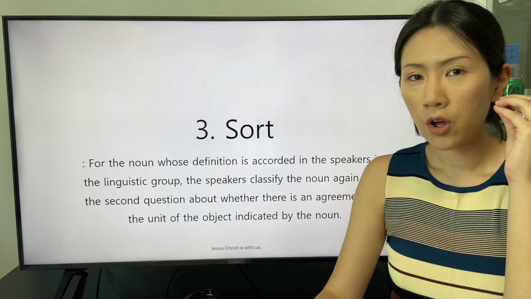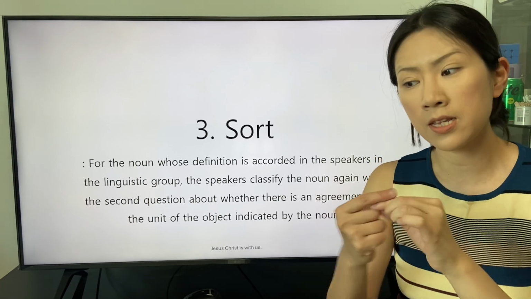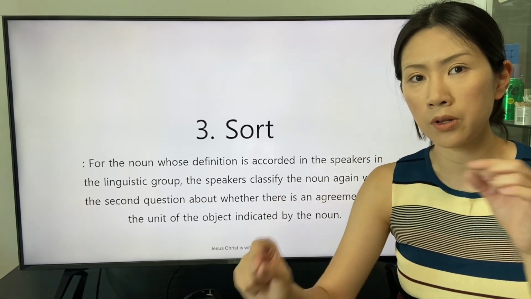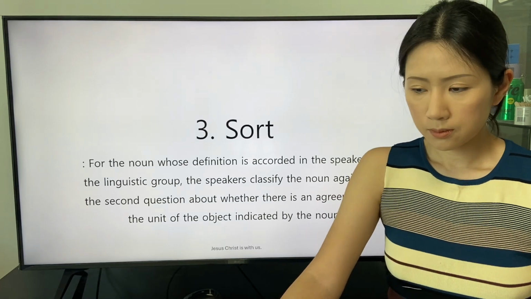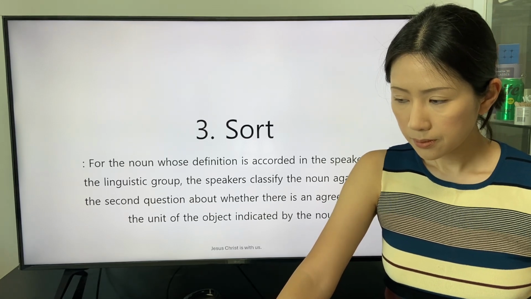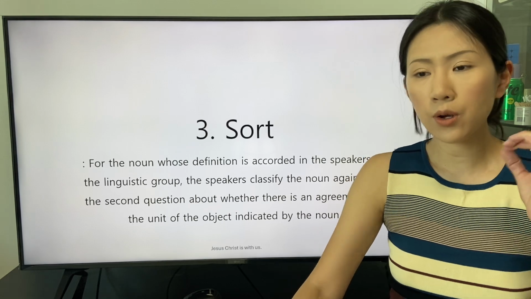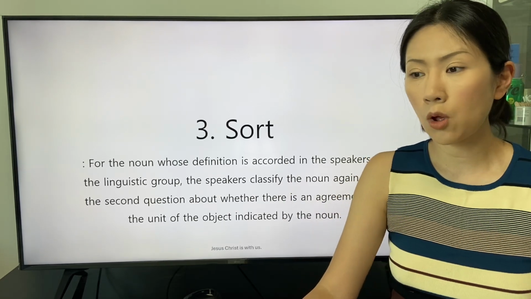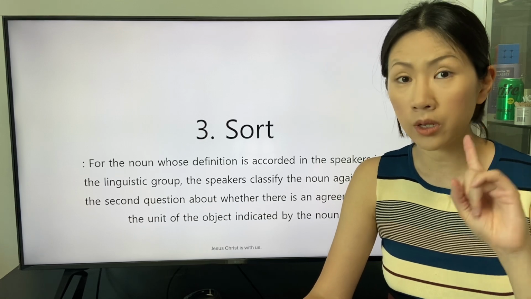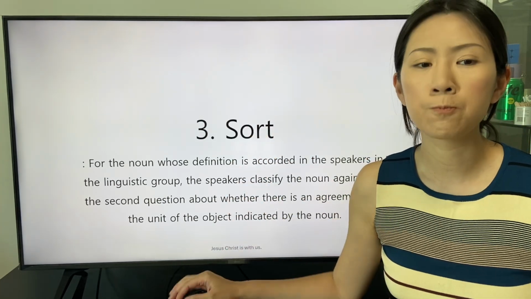The unit of the object indicated by a material noun is not yet accorded in the linguistic group. The unit of the object indicated by a general noun is accorded as the only one in the linguistic group.